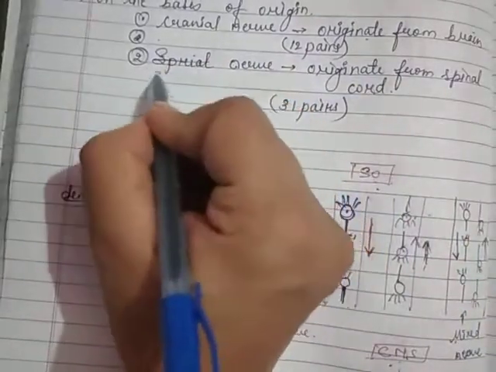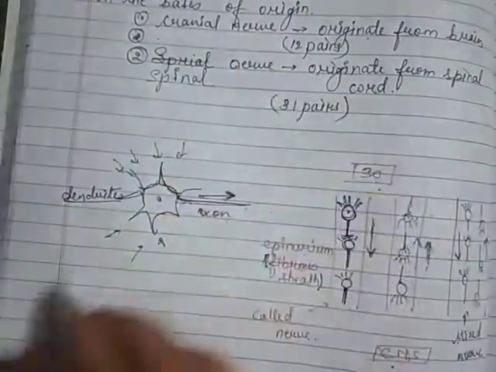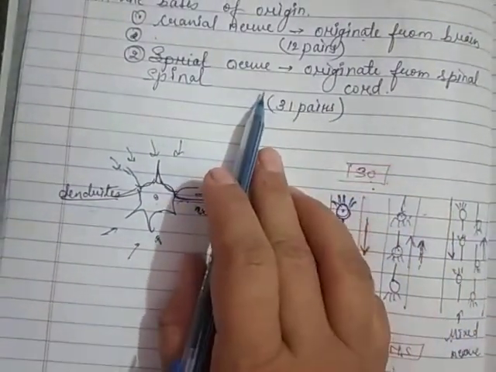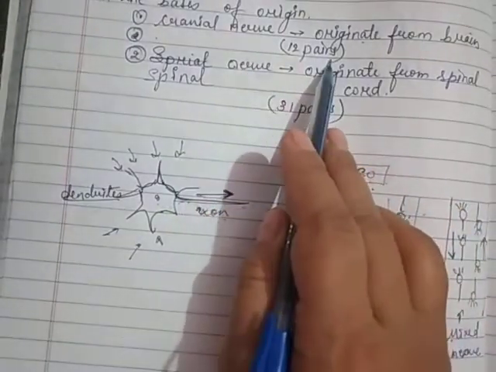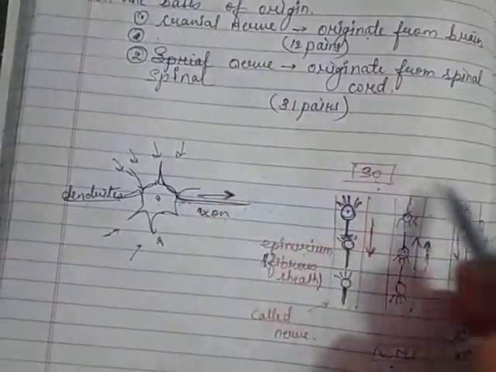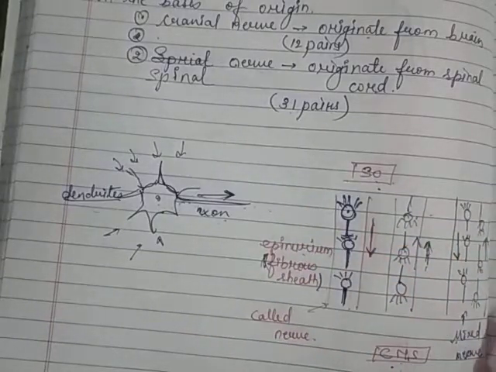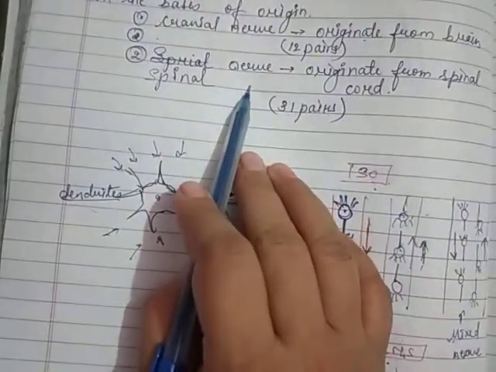Sorry, the spelling was wrong. Yes, the spinal nerves have 31 pairs and the cranial nerves have 12 pairs. Yes, so the sensory nerve, motor nerve and mixed nerve are found in the cranial nerves and spinal nerves.